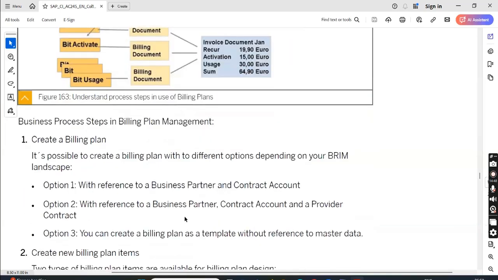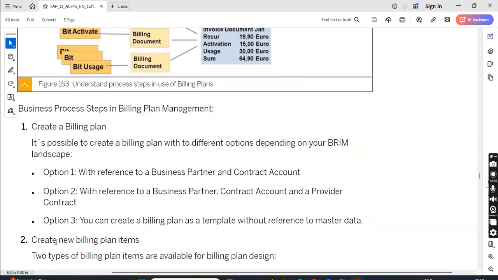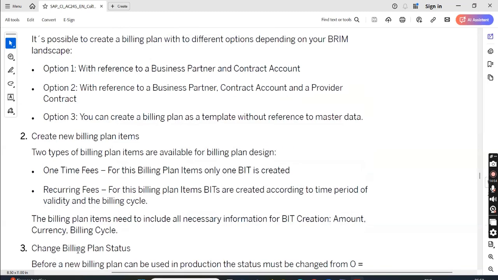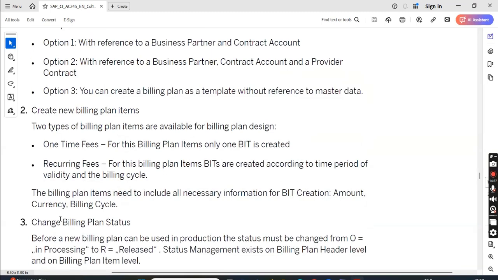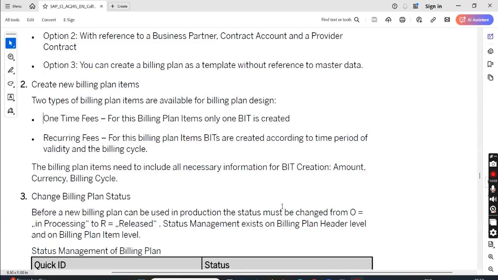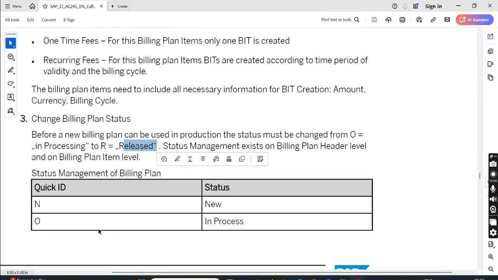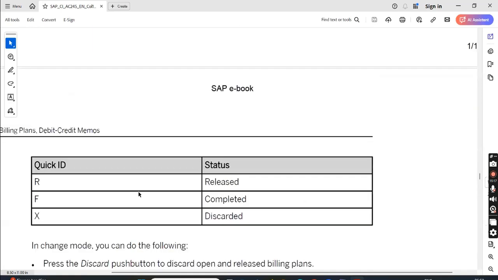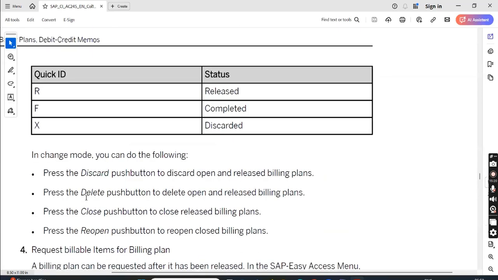So here are the steps: create a billing plan, create new billing plan items. In the item, we will assign the one-time fee or recurring fee. Okay, change billing plan status. So first it will be in processing. I'll show that in the system. Then it will become release. Okay, and it will show how many instances, how many times it has posted, or what is the next date. Okay, that also it will show, like an EMI. Next EMI is due on this date, like that. Okay, these are the different statuses.